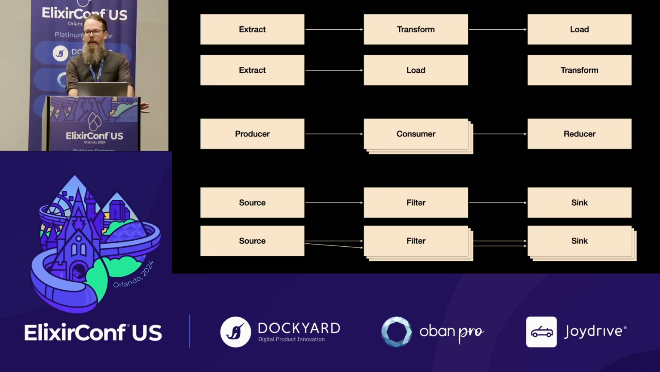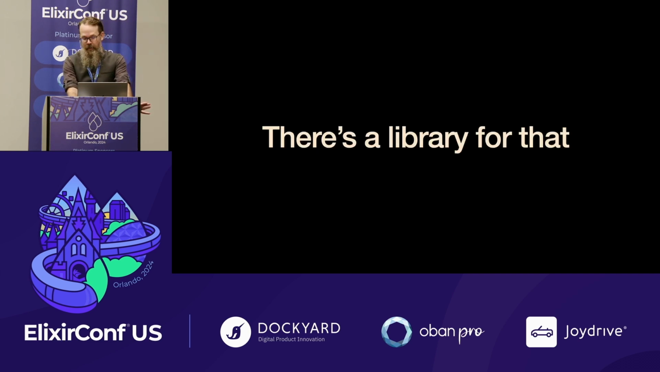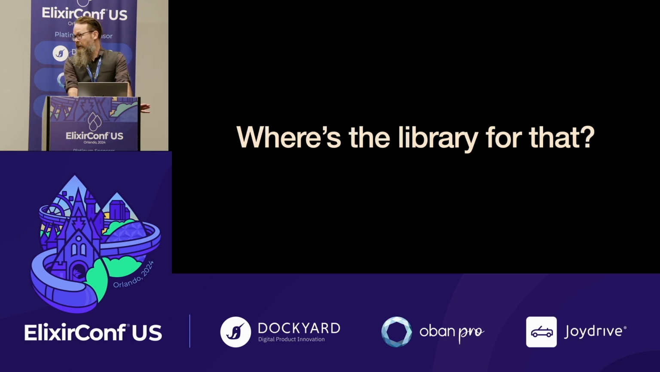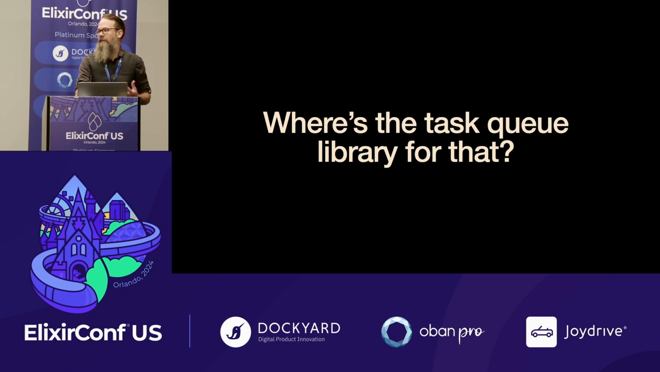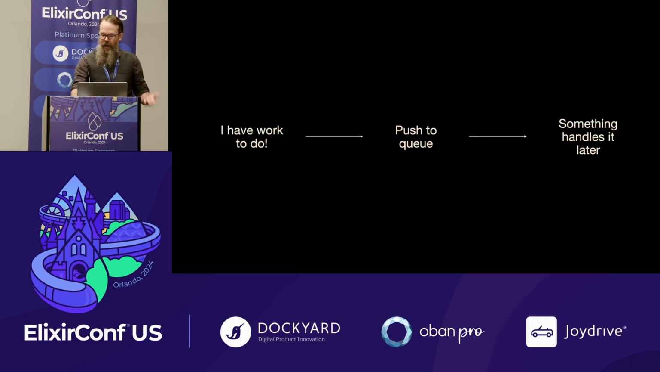But one of the things I have found working with teams, and I hear it a lot, is: well, there's a library for that. And more typically: well, where's the library for that? Where's the library that I drop in and can do this? And typically, what people mean by that is, where's the task queue library for that? Because I have work to do. Obviously, I need to push it to a queue so that something can handle it later.